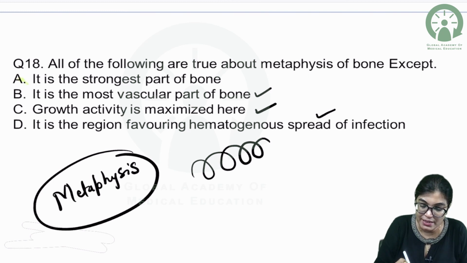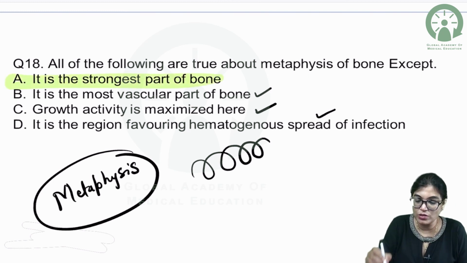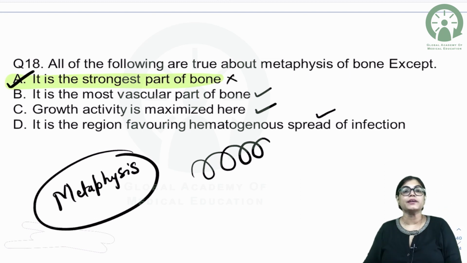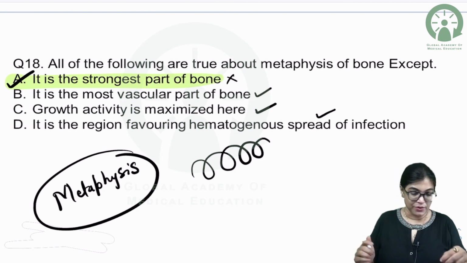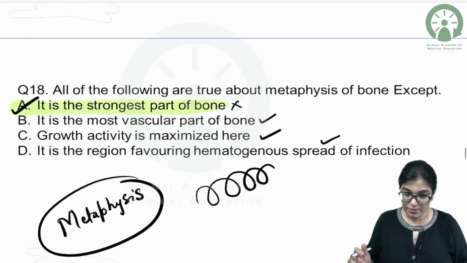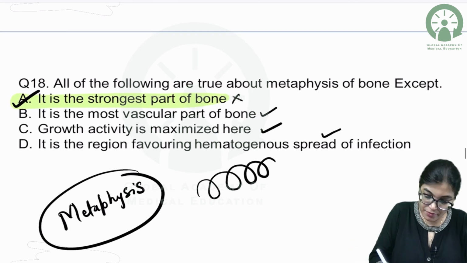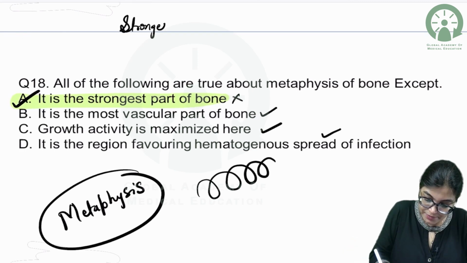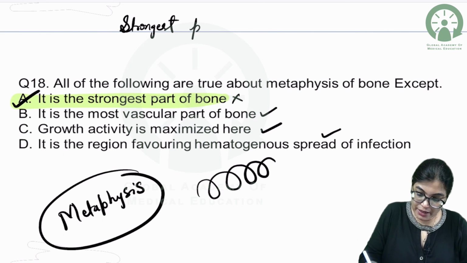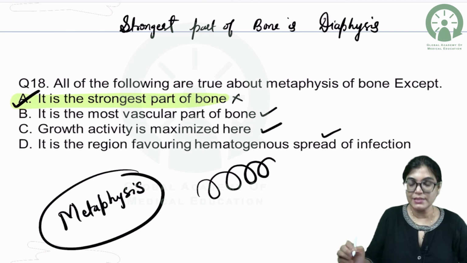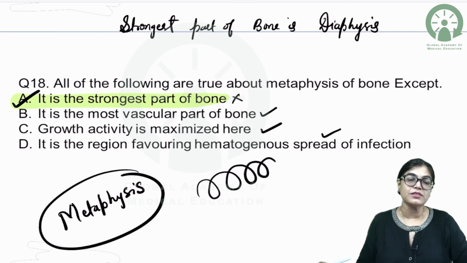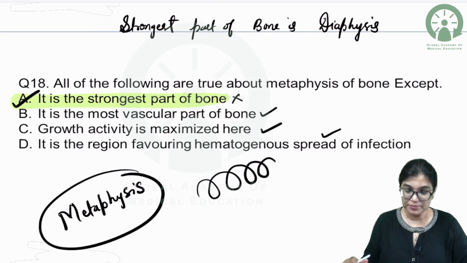The wrong statement is that it is the strongest part of the bone. This is not correct. Actually, this is the wrong statement and so it is the correct answer. The strongest part of the bone is not metaphysis, but the strongest part of the bone is diaphysis. So please note down, all of you, the strongest part of bone is diaphysis. The strongest part of the bone is diaphysis and not the metaphysis. So the correct answer for question number 18 will be A.